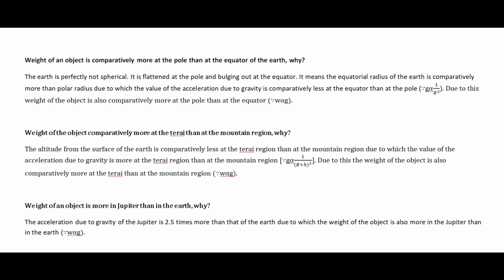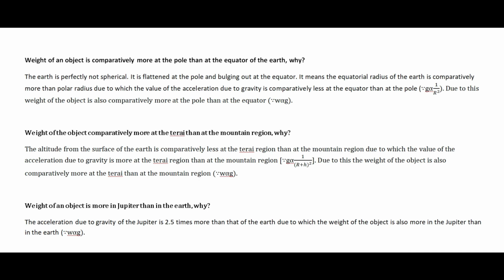It is clear that the altitude from the surface of the earth is comparatively less at the Tarai region than at the mountain region, due to which the value of the acceleration due to gravity is comparatively more at the Tarai region than at the mountain region, because we know the relation g ∝ 1/(R+h)². That means when the value of the altitude is more, then acceleration due to gravity is less, and when value of the altitude is less, then acceleration due to gravity is more.